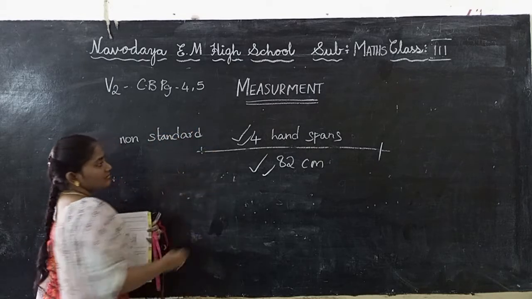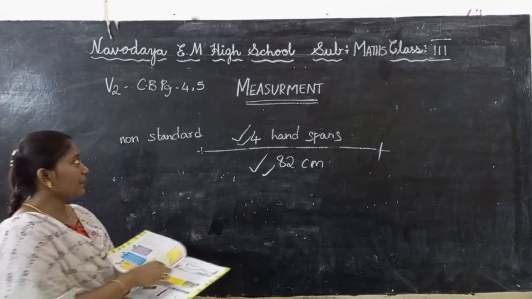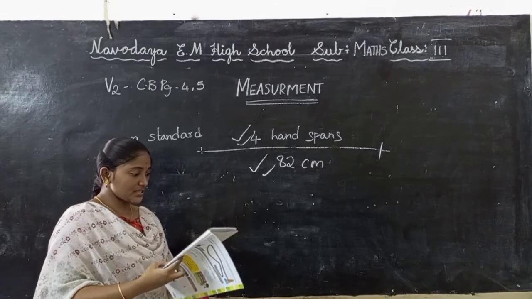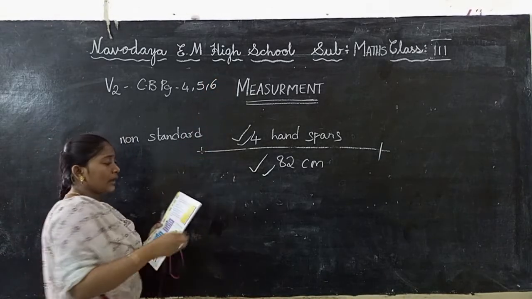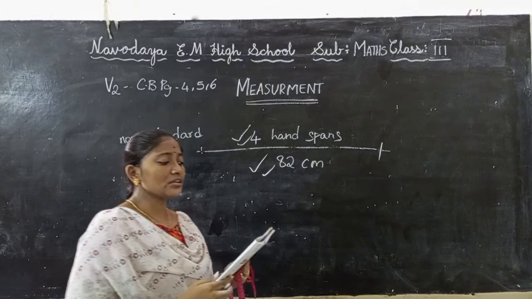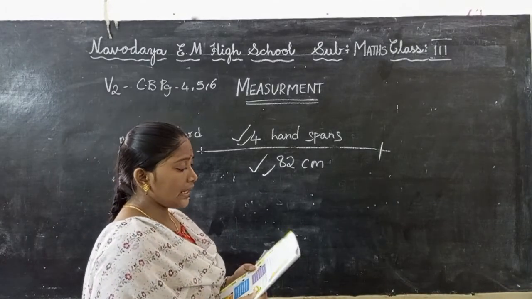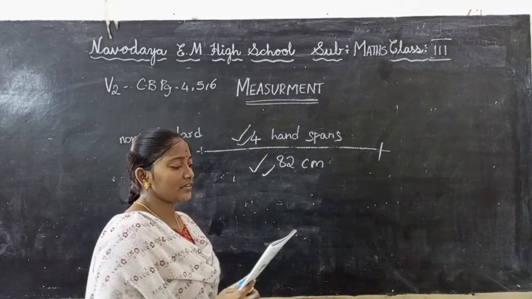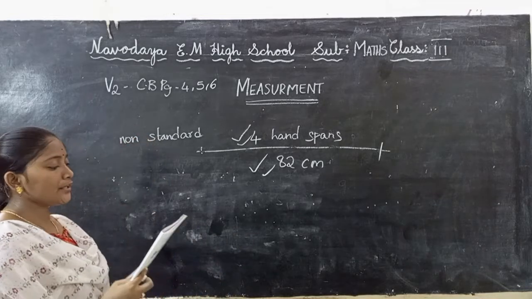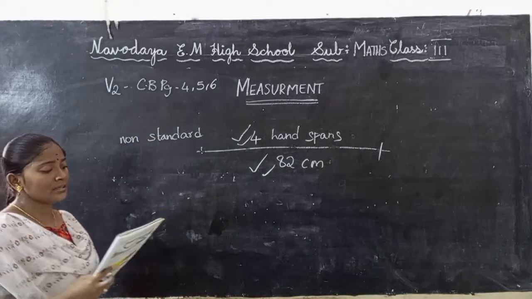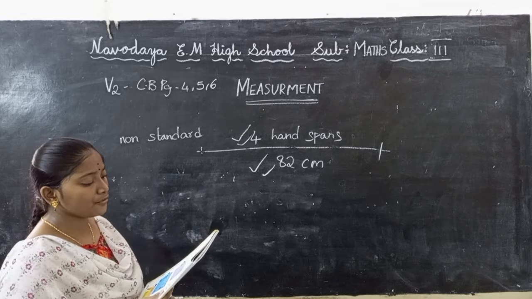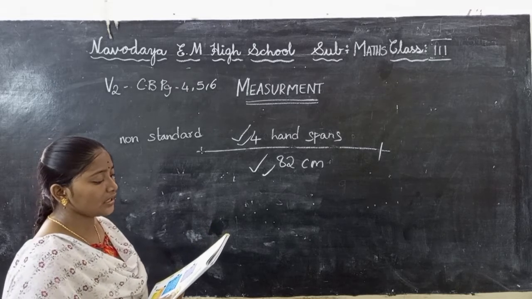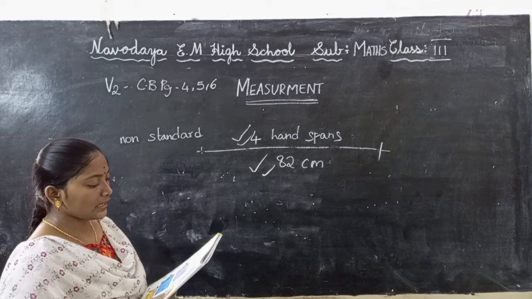If you turn the page, let's see page number 6. Now pick up an eraser and measure your course book with it. Let your friends also measure the same book with the same eraser. What did you notice? The length of the book is the same for all of you. It is the same because all of you have the same tool.